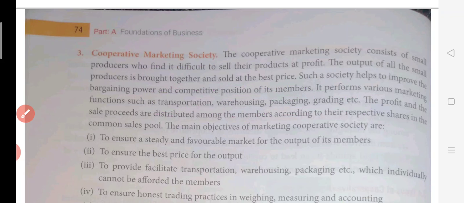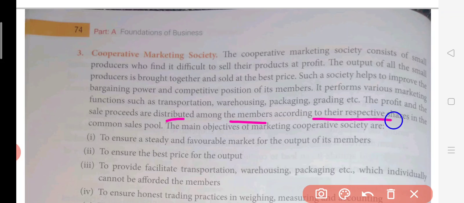So the profit and the sale produce are directly distributed among the members according to their respective shares in the common sales pool. So whatever the sales has been done, the profit of the sales will be distributed among the members in that ratio.